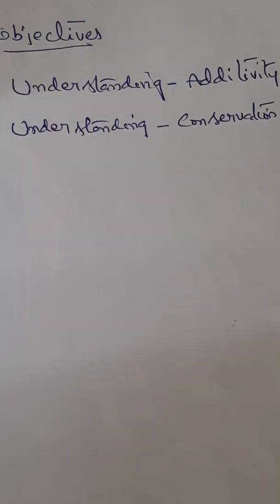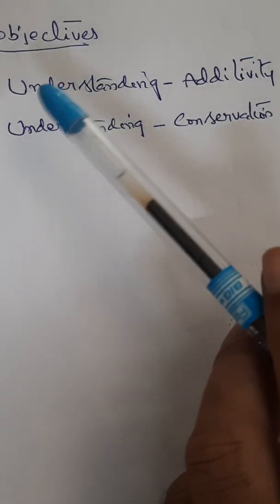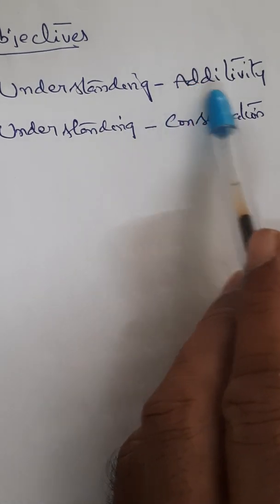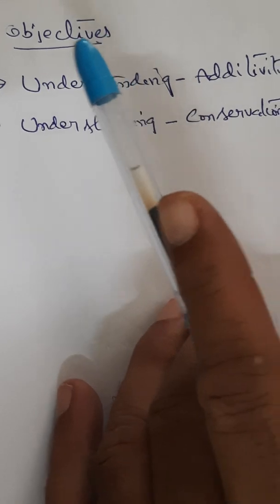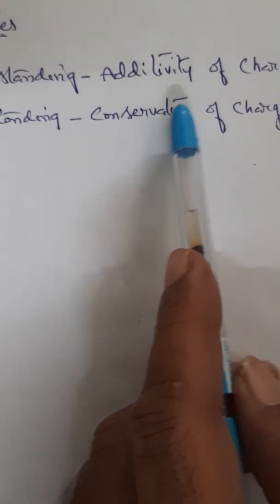Hi friends, in the last session we have seen up to quantization of charge in electrostatics. Now in this session these are the two basic objectives we are trying to understand. One is understanding the property called additivity of a charge and also understanding what is meant by conservation of charge. We will try to address these two objectives today.